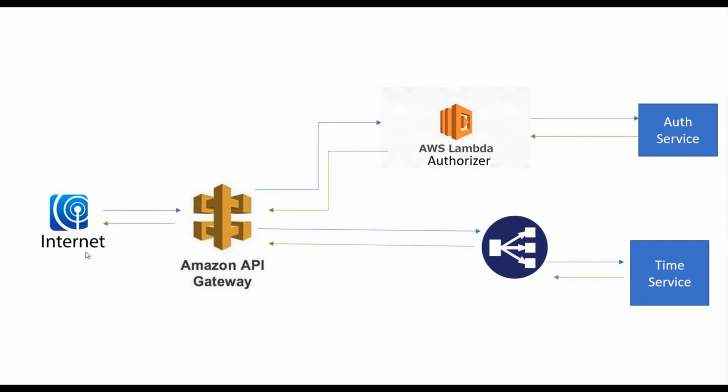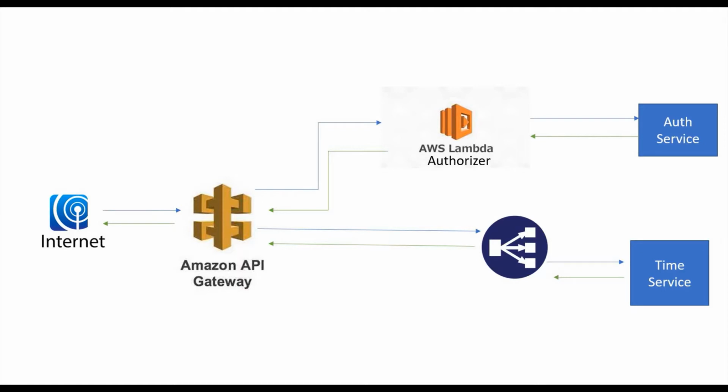As the diagram shows, whenever the request comes to the API, it will call the Lambda authorizer, and it will authenticate with one of the services. Here I have developed my own JWT authentication service, which accepts an input token and validates the token.